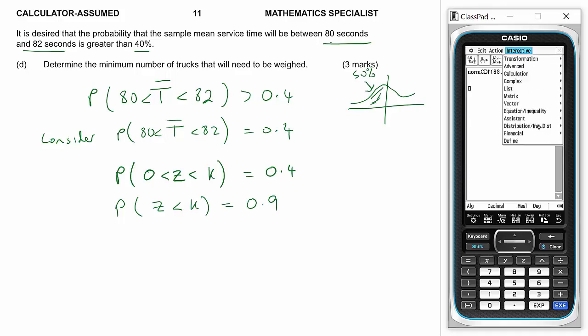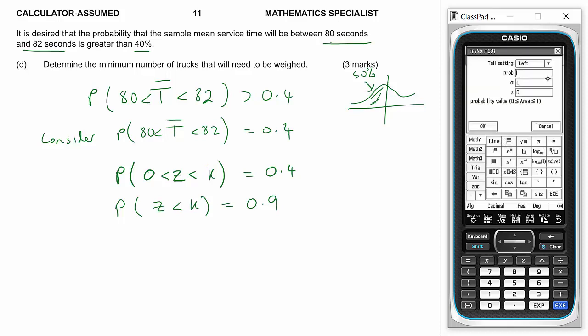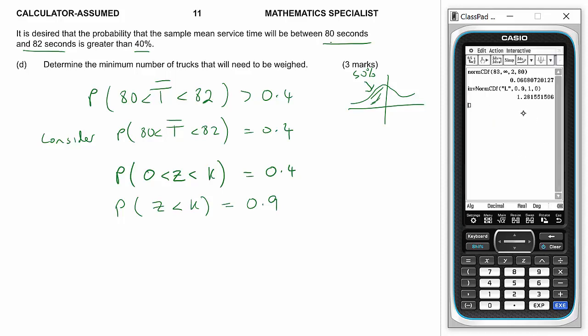So distribution, let's go for an inverse normal. Tail setting left, probability 0.9. Sigma is 1, mu is 0 because we're using a standard normal. And that gives me 1.2816.